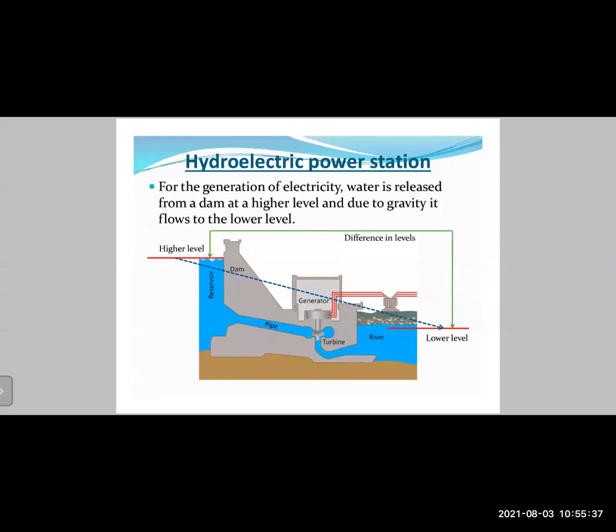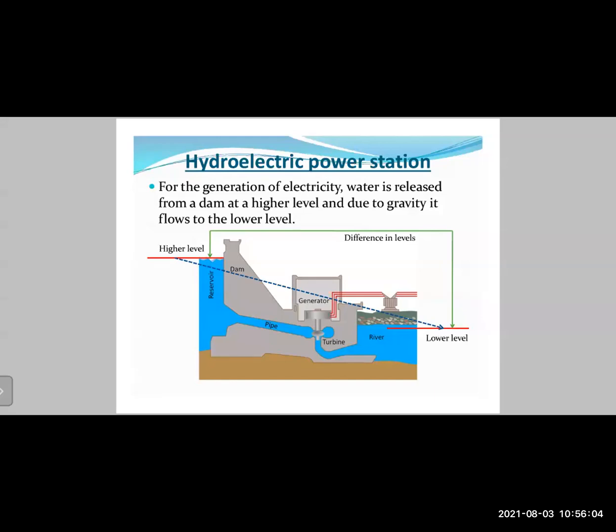Now, this is a typical diagram of a dam. On the left hand side, you have a very tall wall which is generally constructed using concrete. There are also earthen dams which are just made up of compacted soil. But in this case, we will see that there is a big concrete wall constructed at a suitable location on the river. Water will start collecting behind the dam and the level will rise, and a big lake will be created.